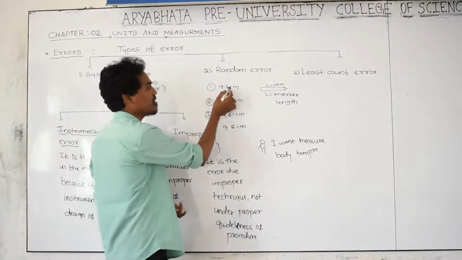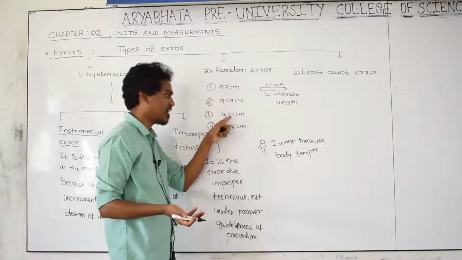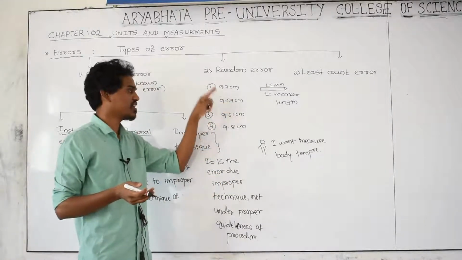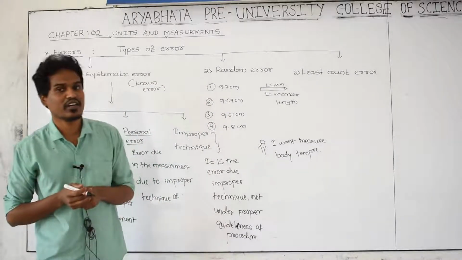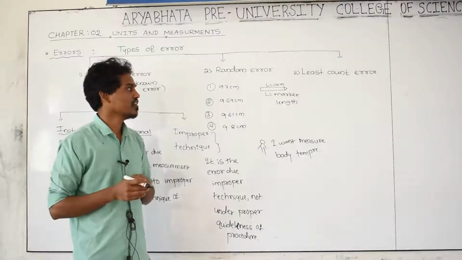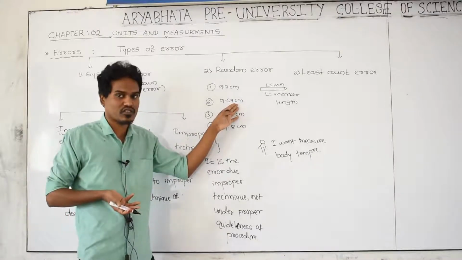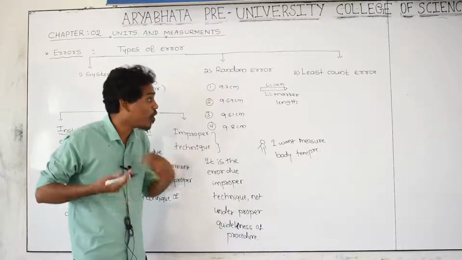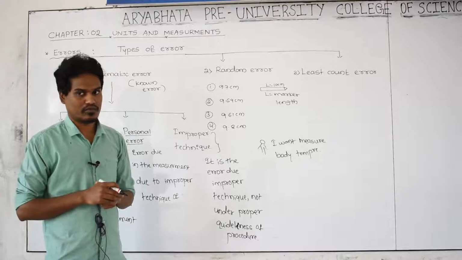First time he sees 9.7, yes, an error is there. Second time again, yes, error is there, again error is there, again error is there. Each and every reading, first reading, second reading, third reading, fourth reading, at each and every reading of the measured value by the instrument, all the values again and again have errors. The errors we are creating again and again, for each and every reading, those errors are called random error.